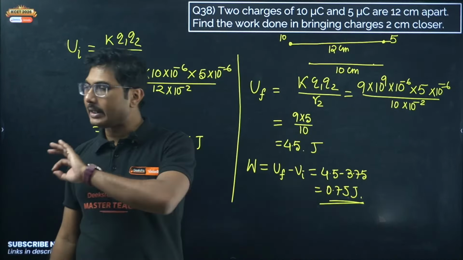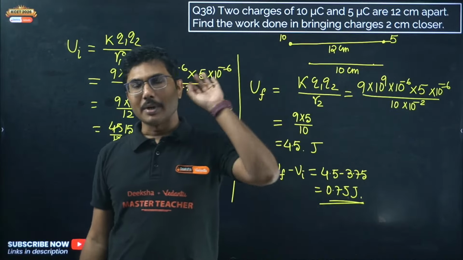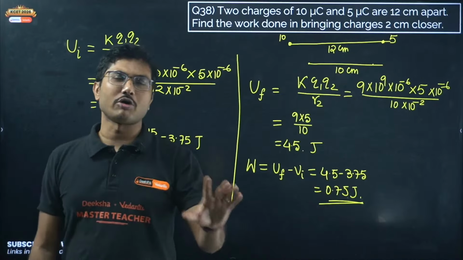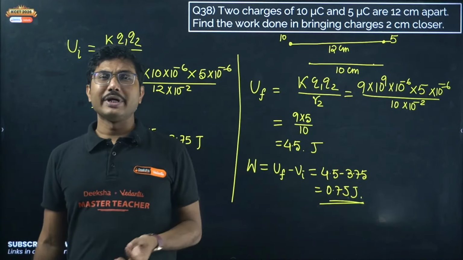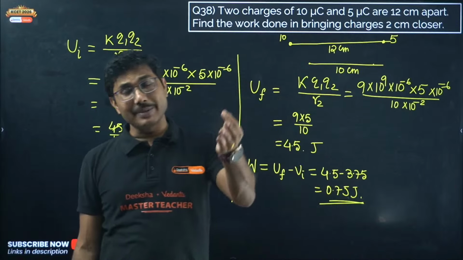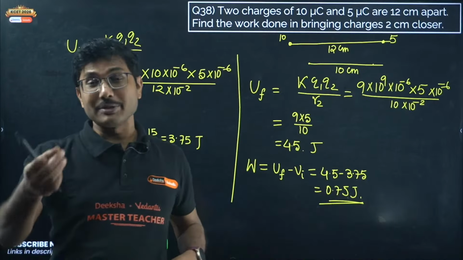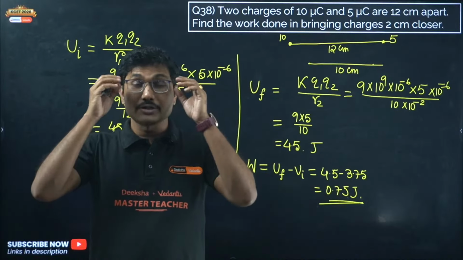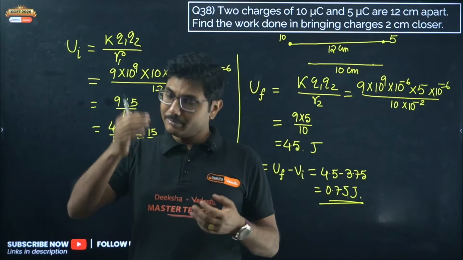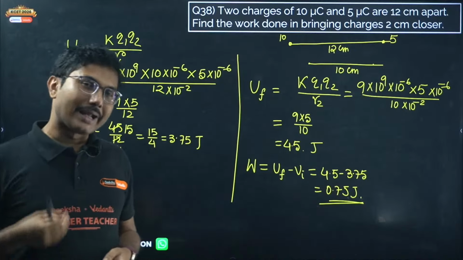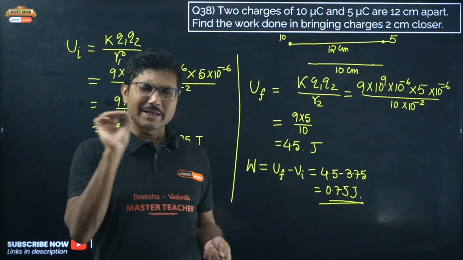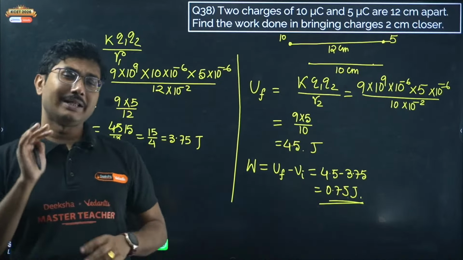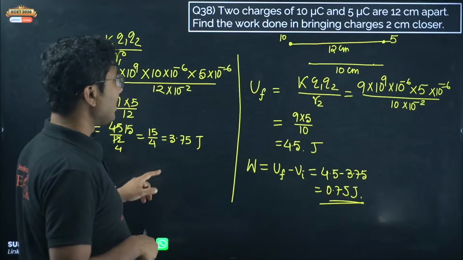I know you think that derivation is very easy, I will score marks, but in derivation many students lose 1 or 2 marks, because they are not doing it properly, or because they have not practiced it, they make mistakes in the calculation and in the steps. If the teacher checking your paper is patient, checking properly, and because they are checking so many papers, they will identify the mistakes that you are making. You think that even if I make small mistakes in between, the teacher will not check it, but they will check it. So don't keep that much confidence.